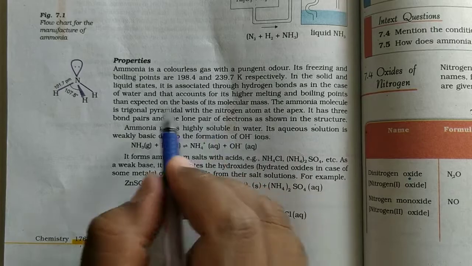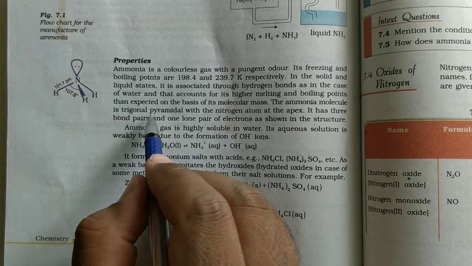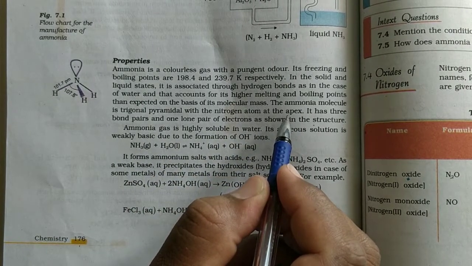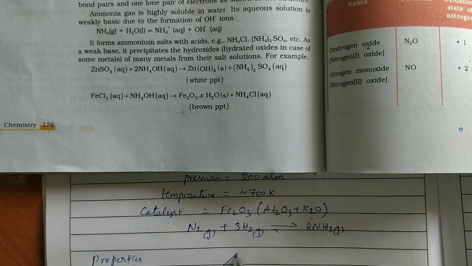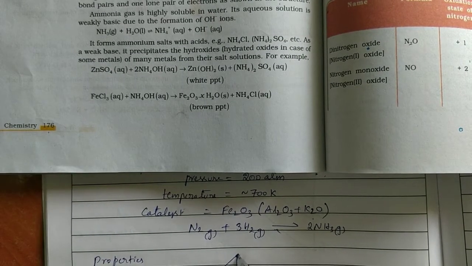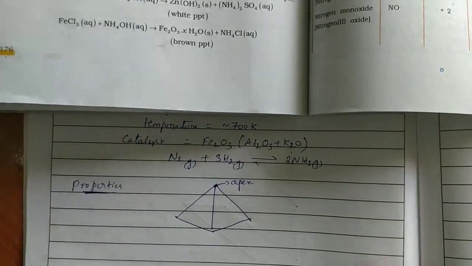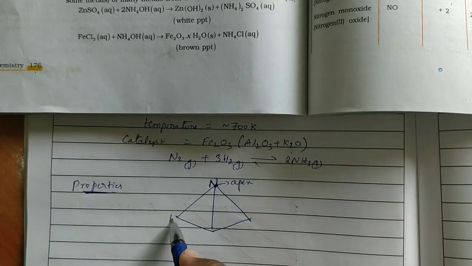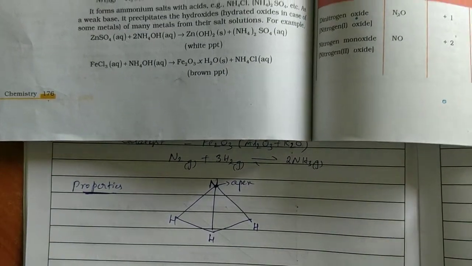The ammonia molecule is trigonal pyramidal with the nitrogen atom at the apex. Apex is nothing but that point. See, pyramid shape we know, like this. This point is called apex. Here nitrogen is present at the apex and hydrogens are present here. Trigonal pyramidal shape.